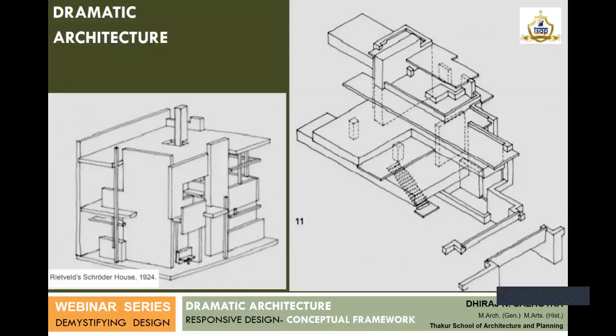Yeah, there is another example which was already in place. It was the Schroeder House. Schroeder House is another very strong example of Bauhaus architecture, which made use of planes and interlocking planes, and that also probably could have been the source of inspiration for interlocking blocks, which F.L. Wright has used very effectively in the project of Falling Waters.